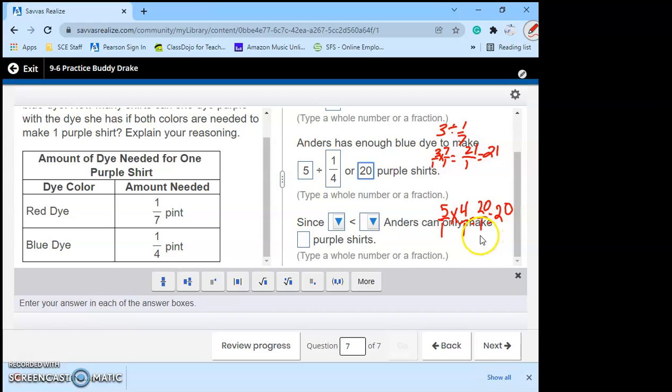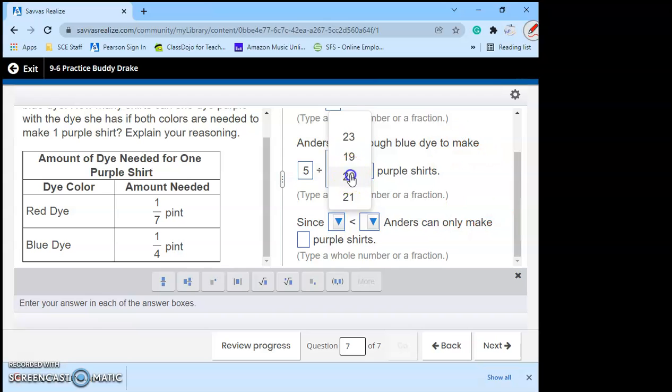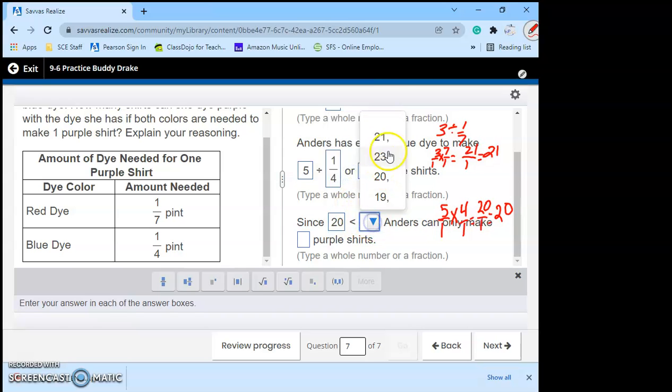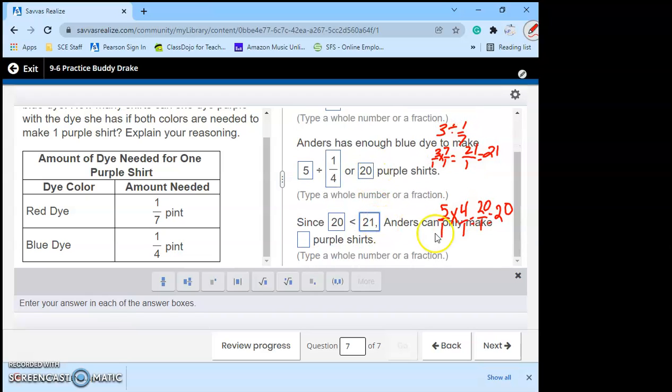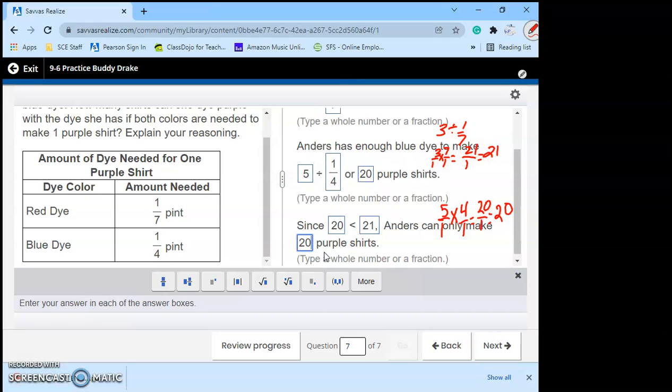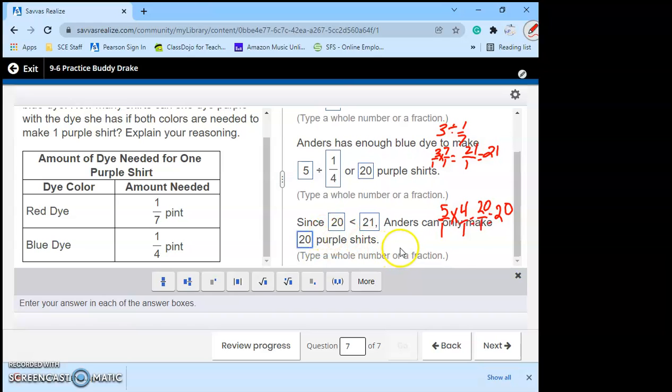All right, so since 20, which is the blue, is less than 21, which is the red dye, we can only make 20 shirts because we didn't have enough blue dye to make the last shirt, the 21st shirt with the red one. So we can only make 20.